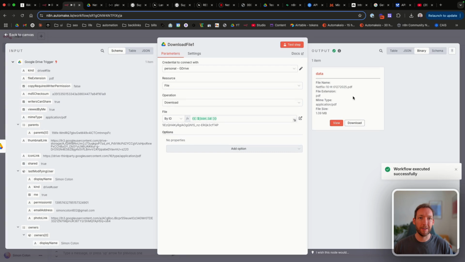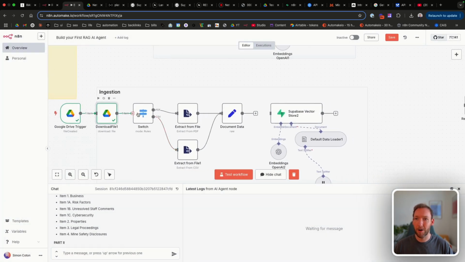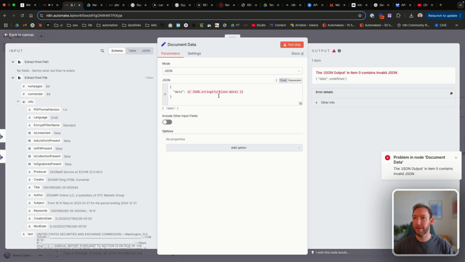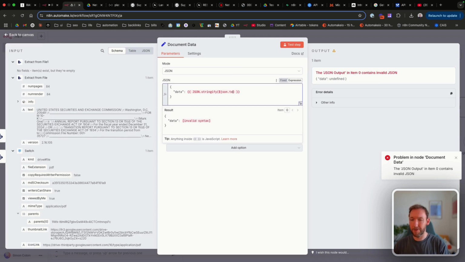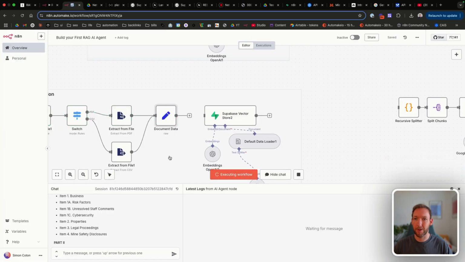Great. So that has downloaded. It's exactly what we thought it was. And now it'll be processed. And if we let it process, it knows that it's a PDF from the file type. And now we have issues here because actually the field we're receiving is called text, not data. So let's run that again.